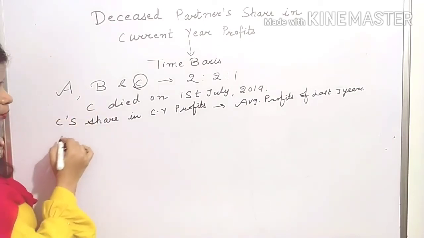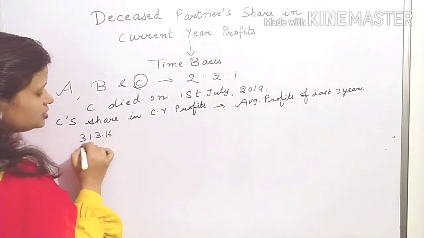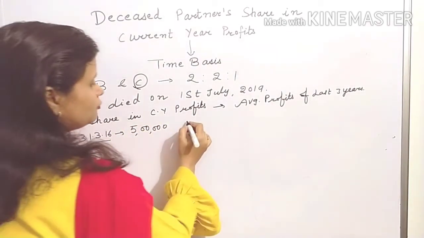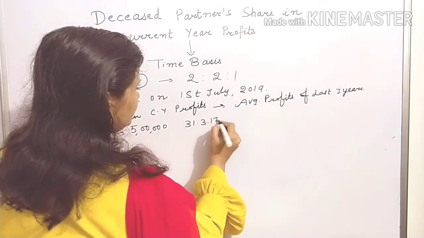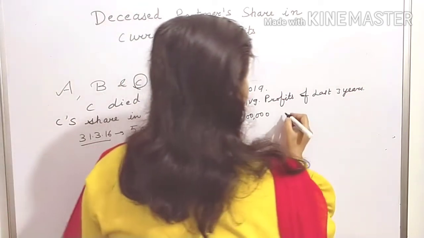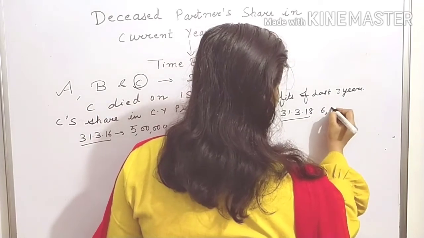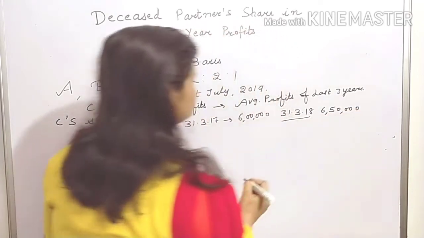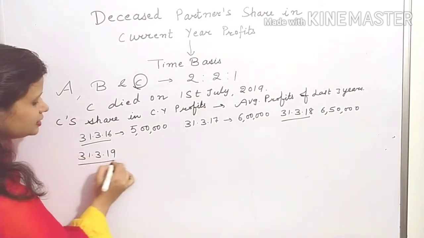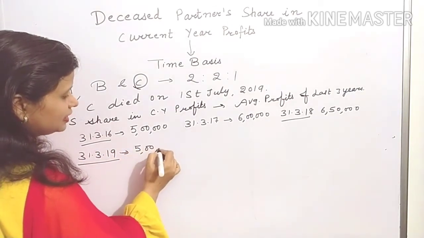What they have given to you: profits for the year ending 31st March 2016, let us assume, 5 lakh. For 31st March 2017, profits are given to be 6 lakh. For 31st March 2018, profits 6 lakh 50,000. And profit for the year ending 31st March 2019 is again given to be 5 lakh.